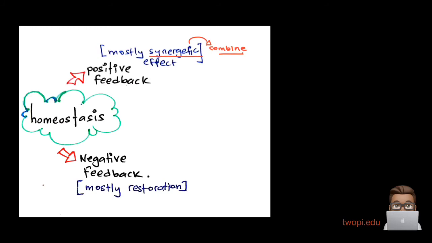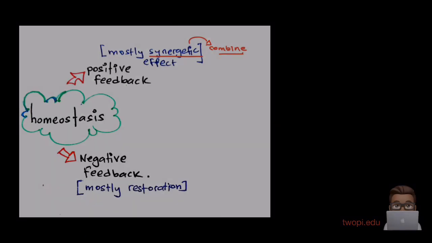Positive feedback, remember this word, encourages. Negative feedback discourages. So what I mean by encourages is, let's say a parameter increases, it keeps increasing. On the other side, let's say a parameter is decreasing, in positive feedback the parameter is going to decrease even further. So positive feedback encourages more, but negative feedback is discouraging. That means it will pull back to the norm. Now remember this, positive feedback is mostly synergetic. Synergy means combination, combine, right?